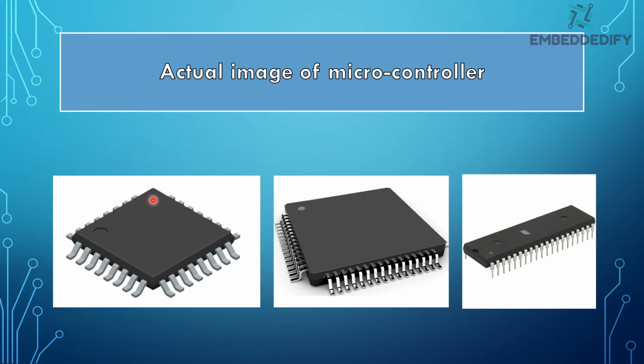Generally, the microcontroller sits on a PCB. We will discover what a PCB is later in this video. For now, just remember that the first two examples are called surface mount components because they are soldered on the surface of the PCB. The last type is called a through-hole component because its pins will be soldered through holes on the PCB.